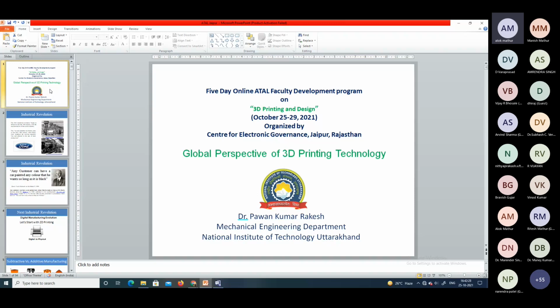Any query? Today we discussed the engineering perspective of 3D printing, and tomorrow we'll discuss the medical aspect of 3D printing technology. We have 4D printing and some prosthetic legs we have developed that I will try to show you tomorrow.